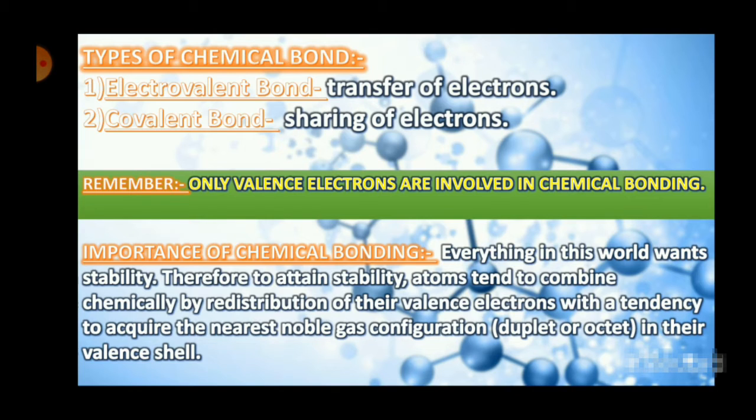For some elements like hydrogen, just for hydrogen, it needs to acquire a duplet condition that will make it stable, because the nearest noble gas to hydrogen is helium. Helium has 2 electrons in its outermost shell, which makes it very stable.